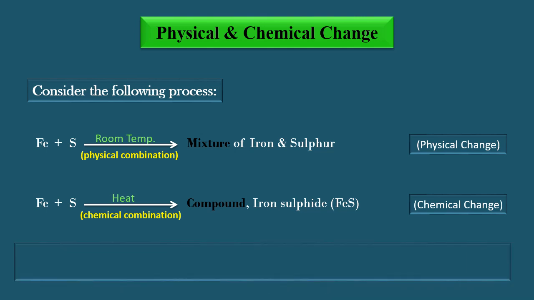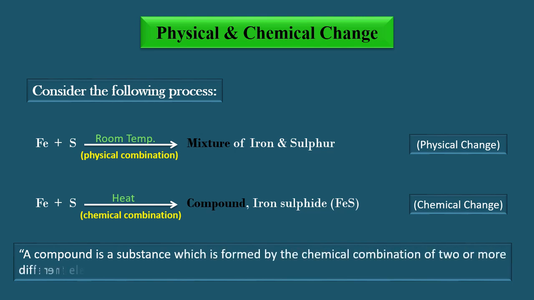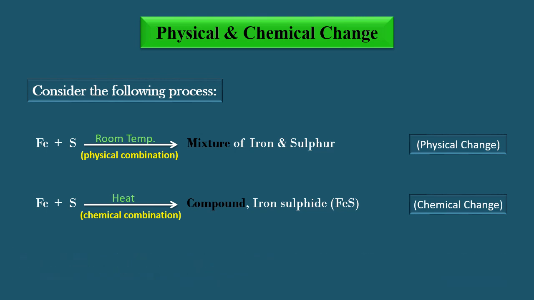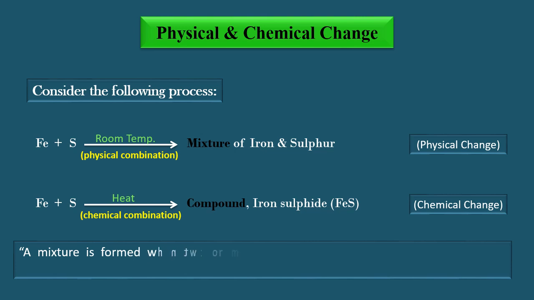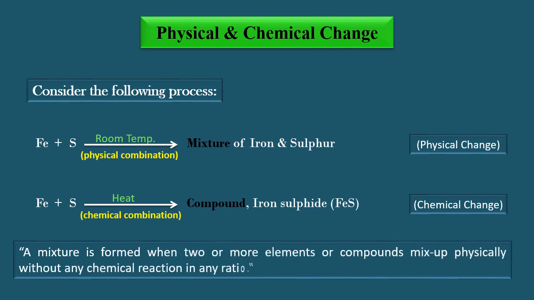So, a compound is a substance which is formed by the chemical combination of two or more different elements in a fixed ratio by mass, while a mixture is formed when two or more elements or compounds mix up physically without any chemical reaction in any ratio.